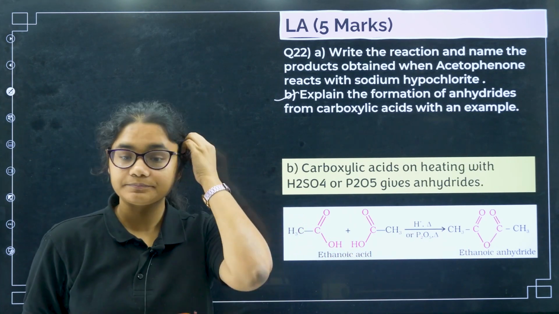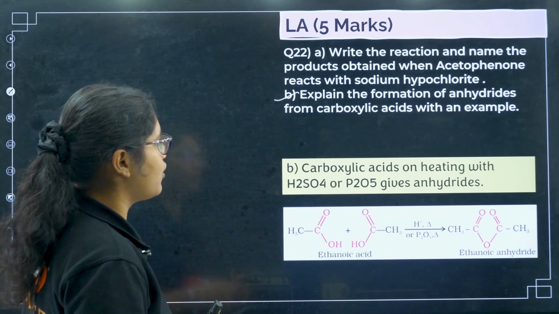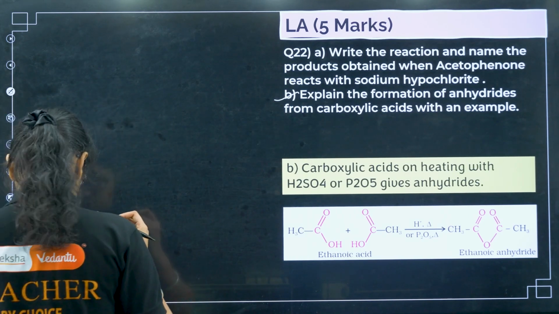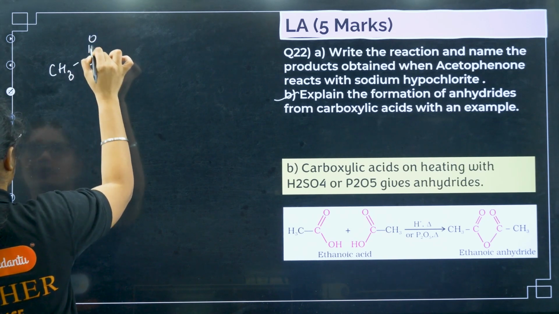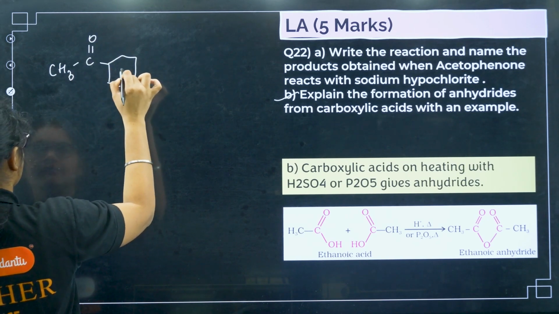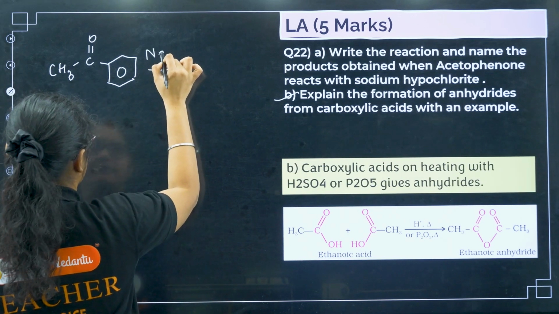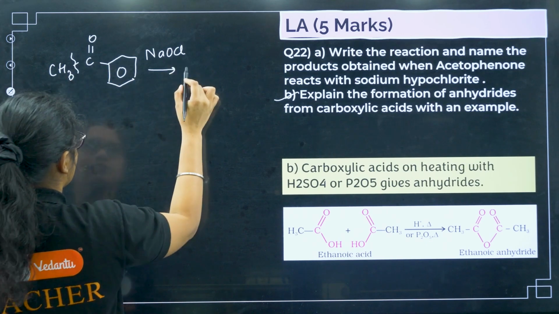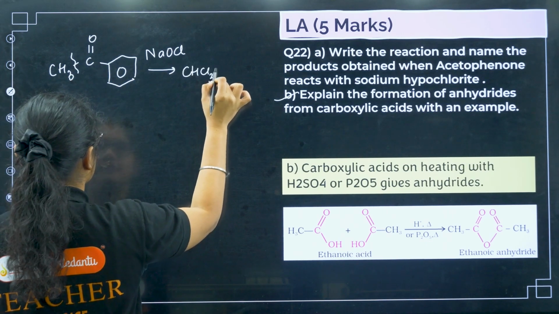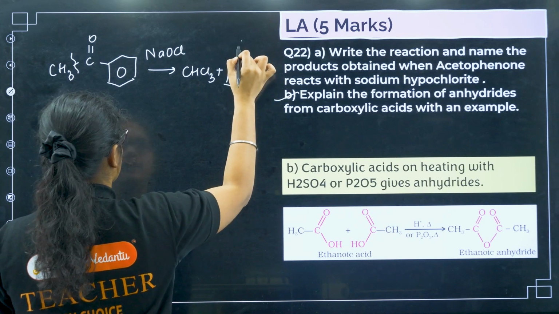Next, the first question is the reaction of acetophenone. So if I have acetophenone with sodium hypochlorite, I can write like this, NaOCl. What will happen? This part will convert to CHCl3, that is chloroform, and this part will get converted to salt. So I'll get,